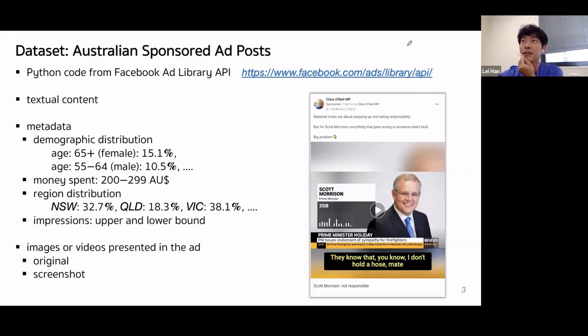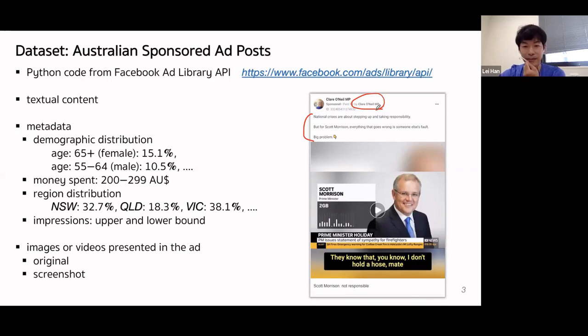Okay, so now let me show you what the data set we have created looks like. We crawl the sponsored ads through Python code from Facebook API. Here is an example of the ad we have crawled. We extract the textual content of ads, such as the body text, like this, and the funding entity, paid by this funding entity.